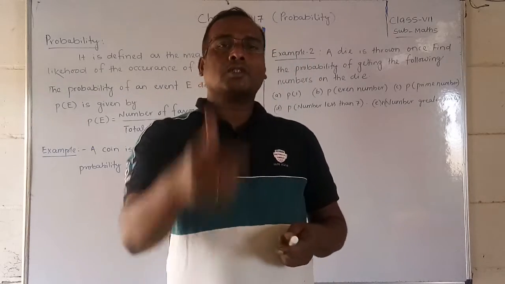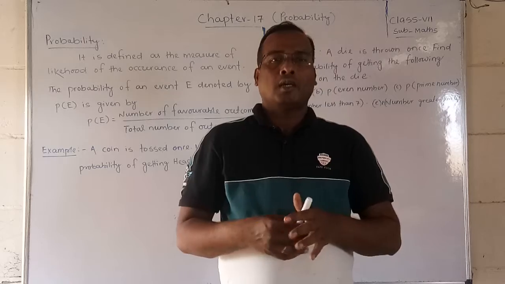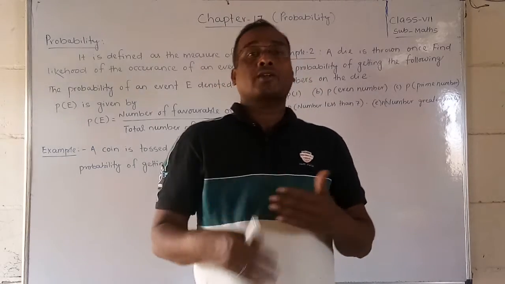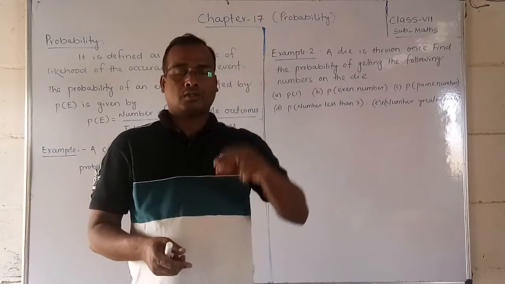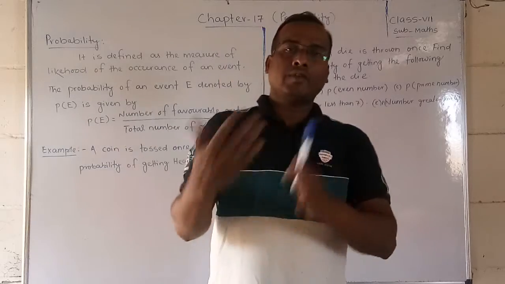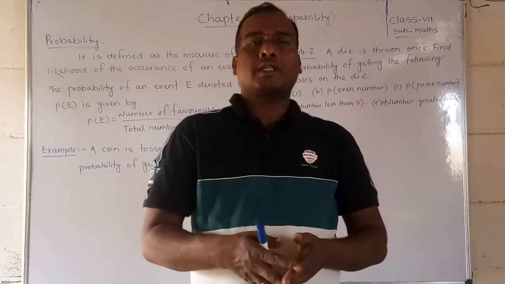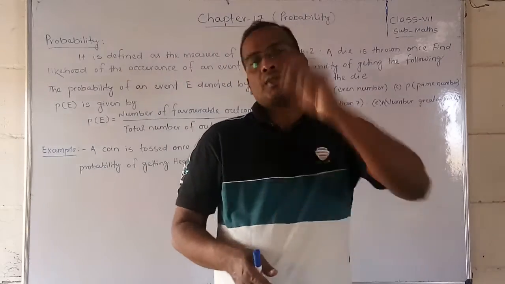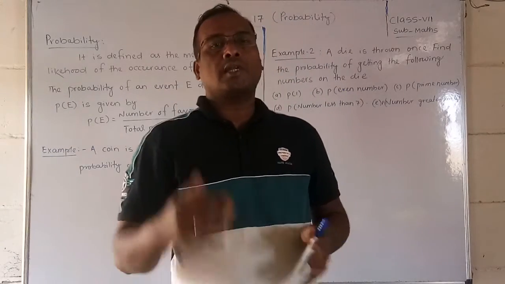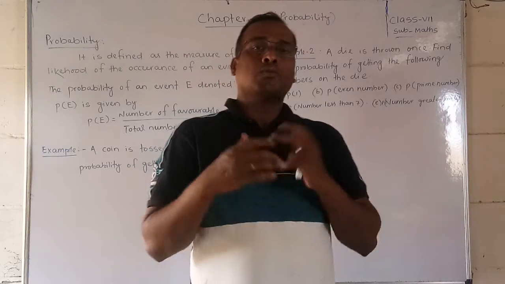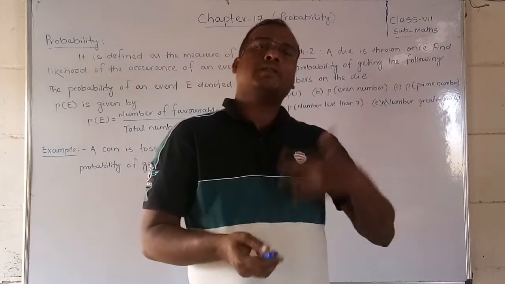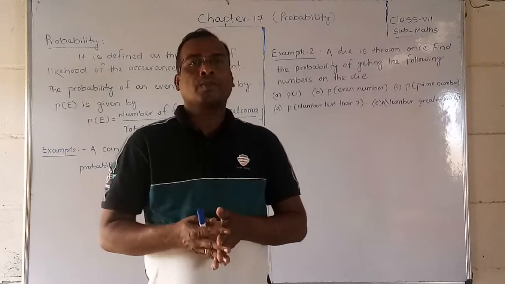Whenever the toss is made, somebody will call a head or a tail. According to that, one of the faces will come up, and that person wins. So what are we expecting? Can you say that 100% head will come? No, we cannot guess that one side will definitely come. Both have equal chances. It may come tail, it may come head.